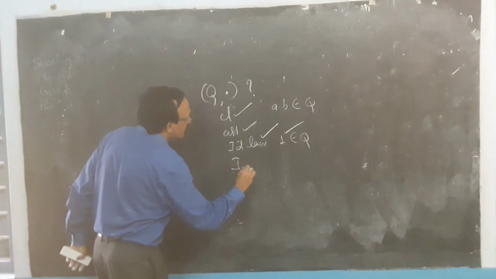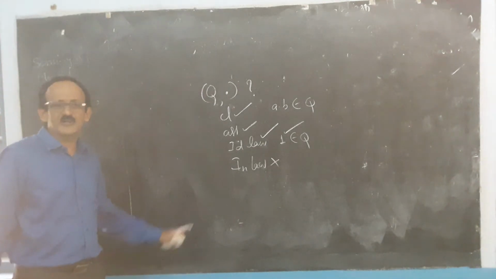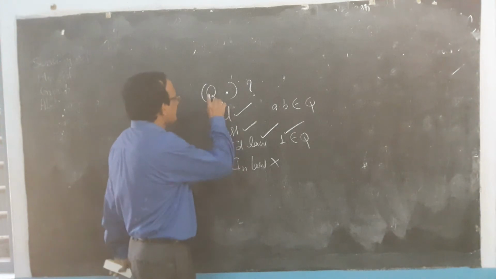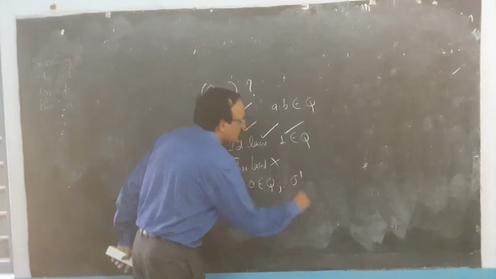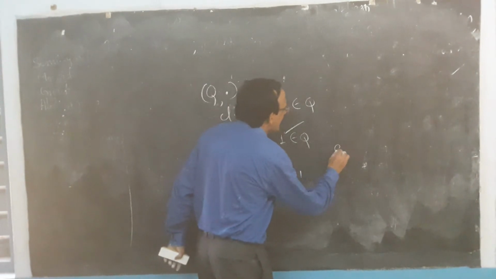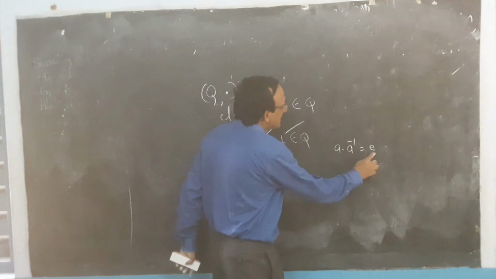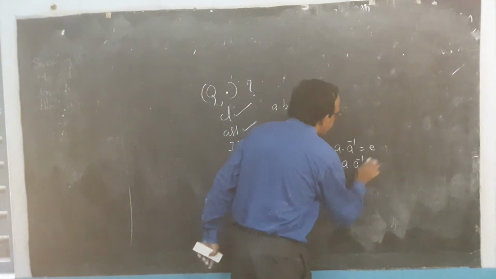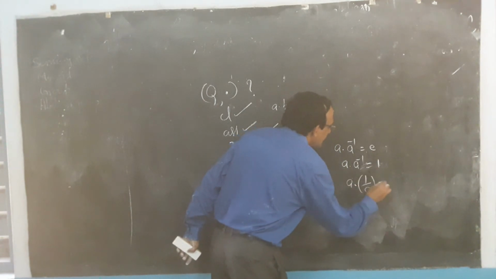But the inverse law has problems, with only one element of Q, that is 0. What is the inverse of 0? Inverse law: a times a inverse should be the identity. The multiplicative identity is 1, so a times a inverse is 1, that is, a inverse is 1 by a.